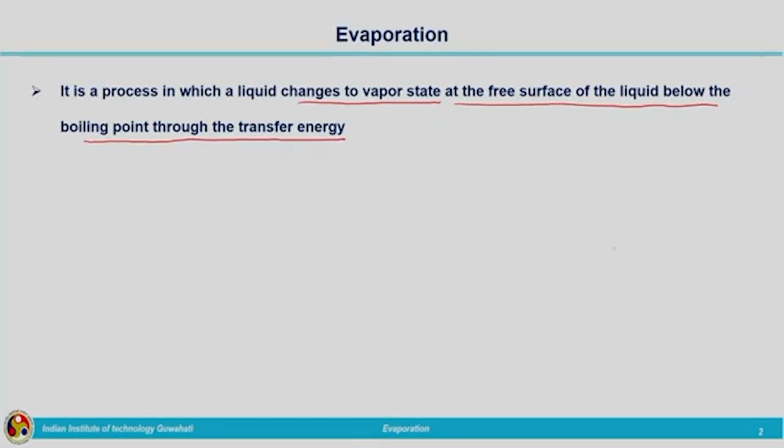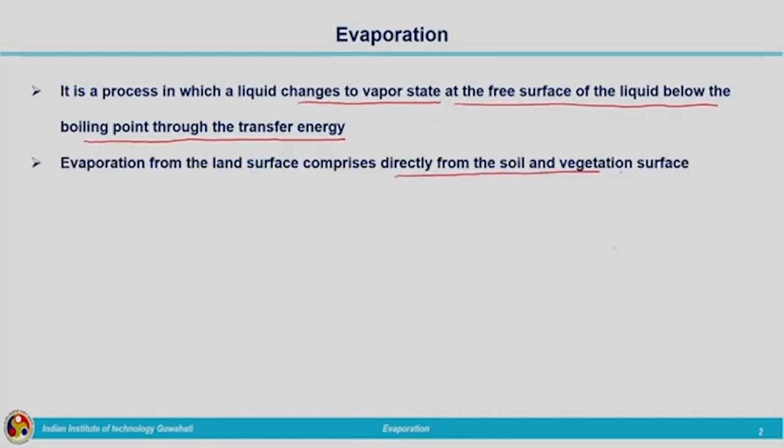So, some amount of water present on the soil layer or the land surface also gets converted to vapor form. The evaporation from the land surface is mainly from the soil layer and also from the vegetative cover. It comprises evaporation directly from the soil and vegetation surface.